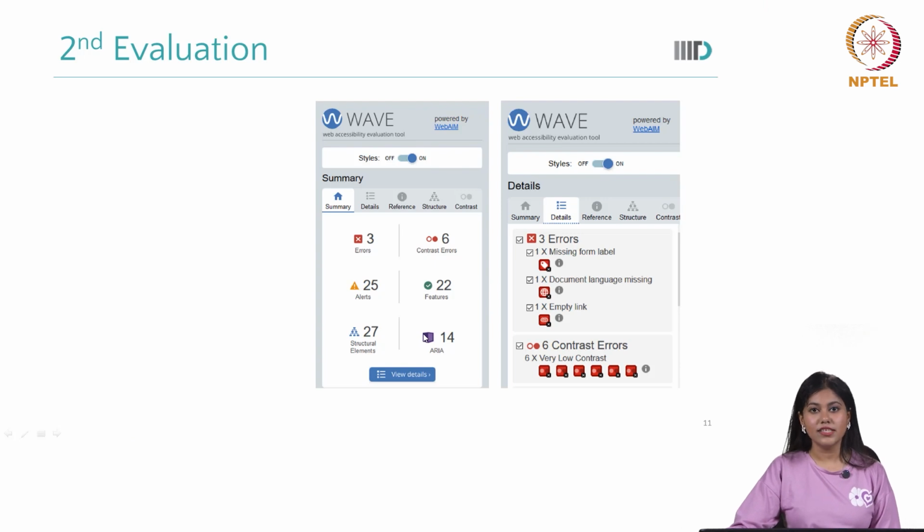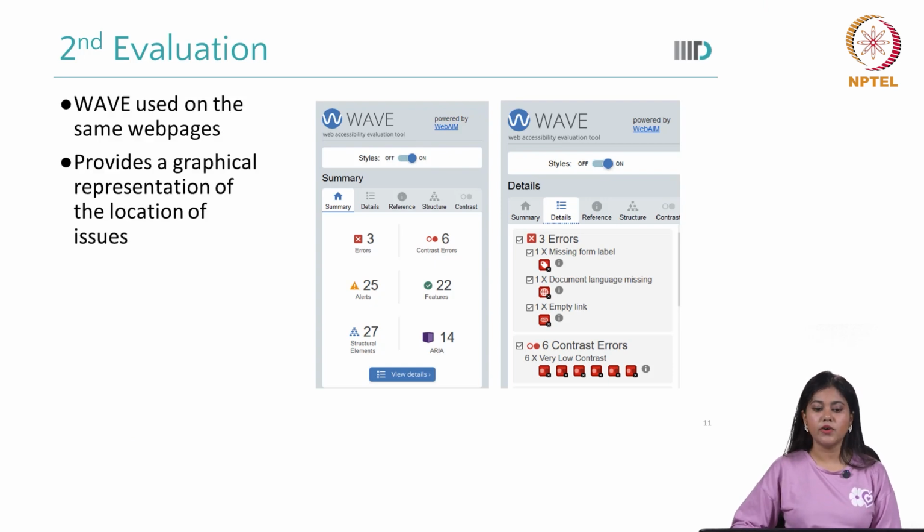Now coming to the second stage of evaluation using WAVE, which checks contrast issues of color, missing buttons or missing links, alt text, and so on. What can we see here? We can see there are missing form labels, empty links, and serious contrast errors. Now let us see what it is saying. As I said, it's used in the same way on the same web pages, and we can see a graphical representation of the location of the issues.